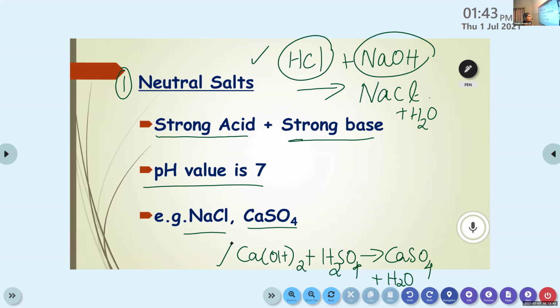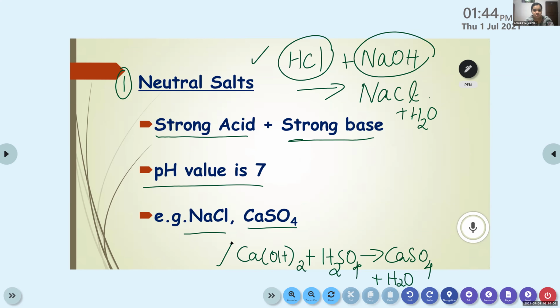Raya, can you please read these two reactions? HCl plus NaOH gives NaCl plus H2O. Okay. The next one.